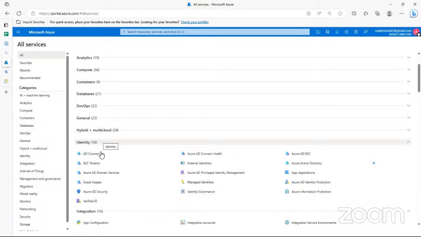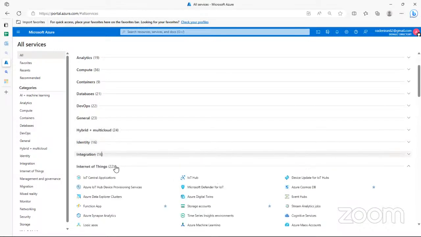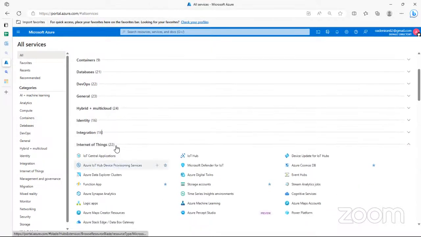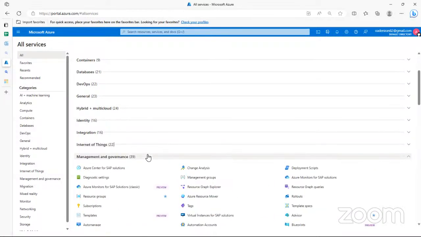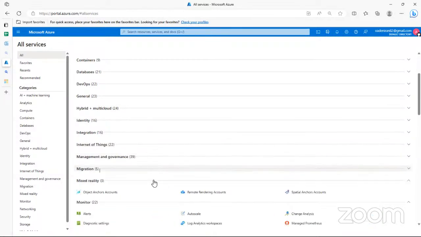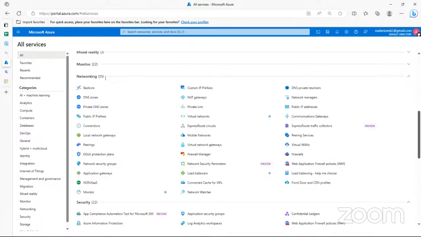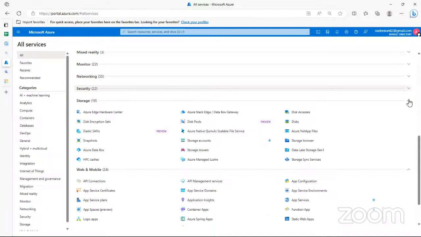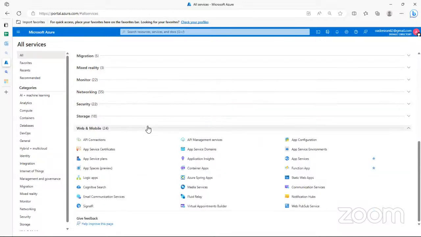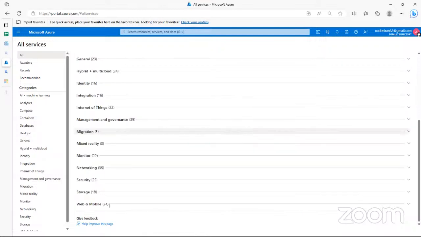This deals with identity management, integration, Internet of Things. Internet of Things, I think, is a popular term everybody knows about: smart homes, smart devices, and stuff like that. And then management and governance. There are quite a lot of services, and these are also the monitoring tools, networking tools. It's quite a lot, I just want us to see all of it. So we have security, storage, web and mobile, app services. These are the app services that we used the last time to deploy something from DevOps. So this is where that is.